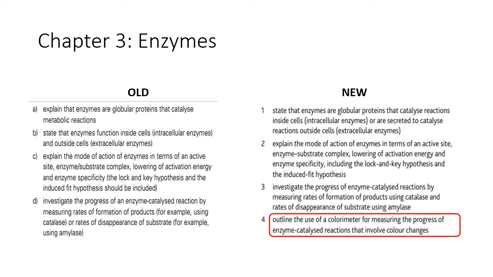So this is something you need to be able to do, and it says outline, so it's not asking you to necessarily describe an experiment. So it's just saying state how a colorimeter would be able to do this. So this is something that you might want to read up on or just follow up with your teacher so that you are better prepared.